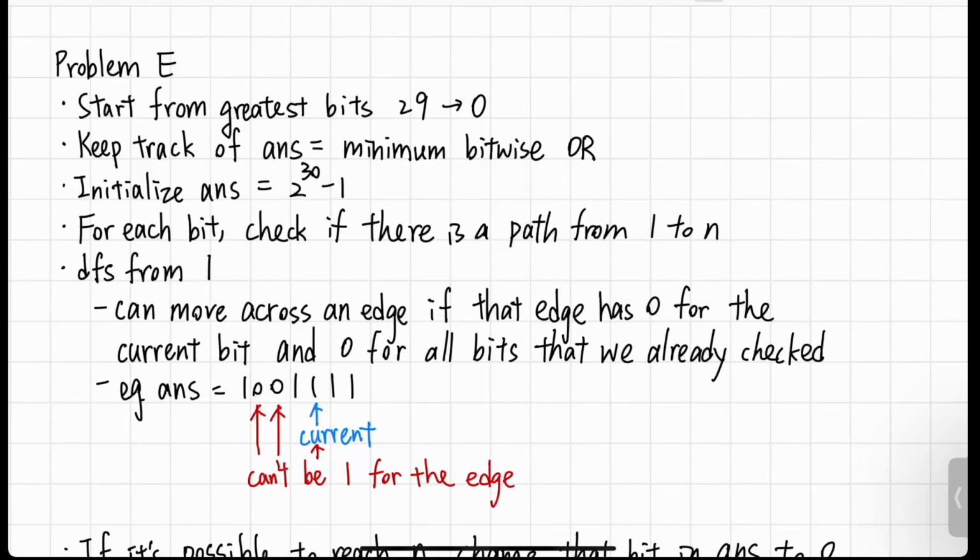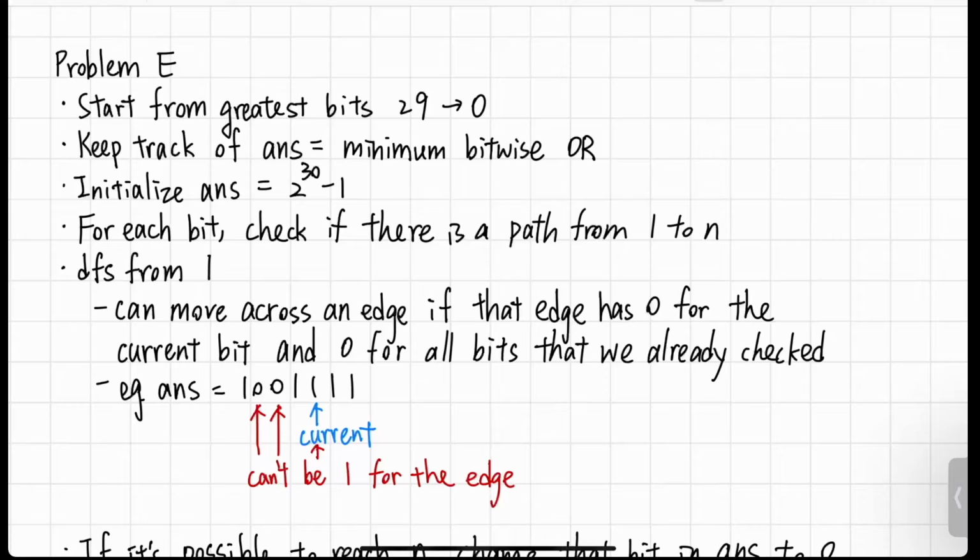So what we can do is start from the most significant bit, since the range for the values is only 30 bits, which is from 29 back to 0. And since each bit in the bitwise OR is treated separately, we can also keep track of each of the bits separately. From the most significant bit, we can keep track of a variable answer, which keeps track of the current minimum bitwise OR, which will later be our answer.